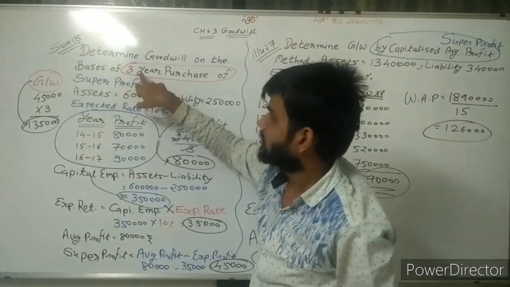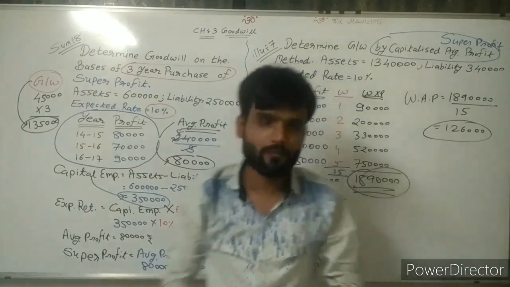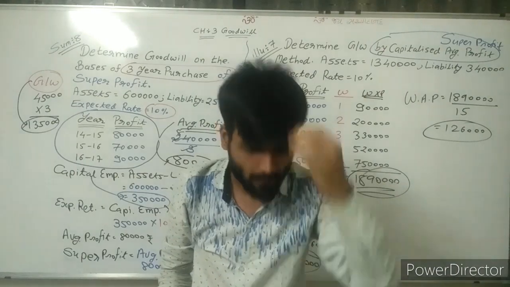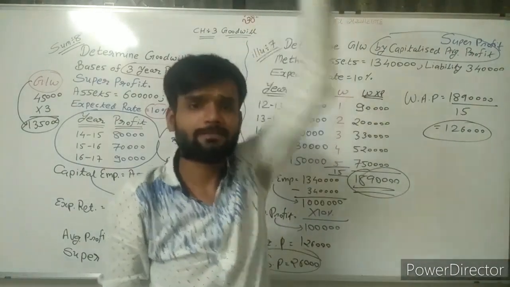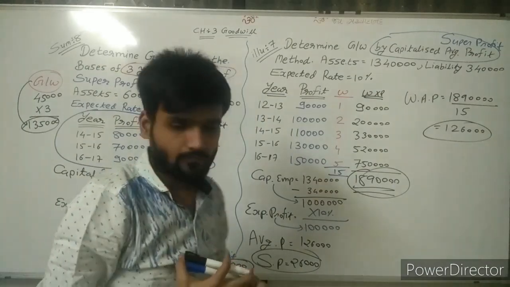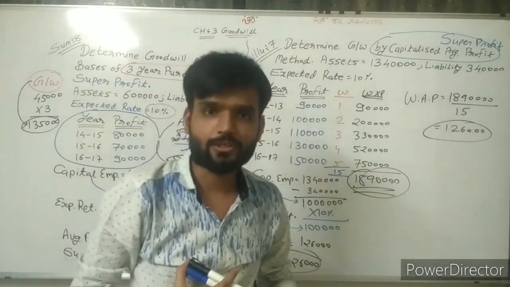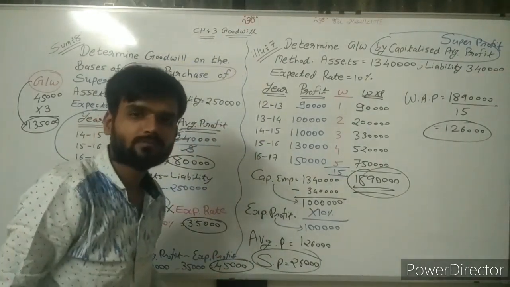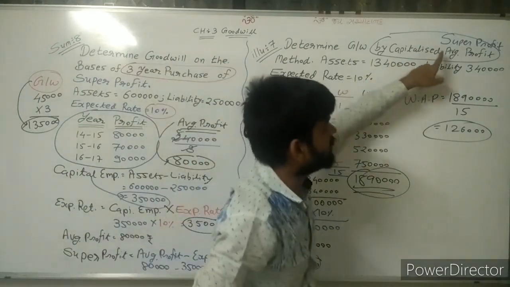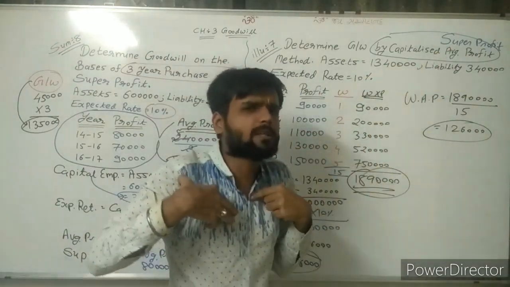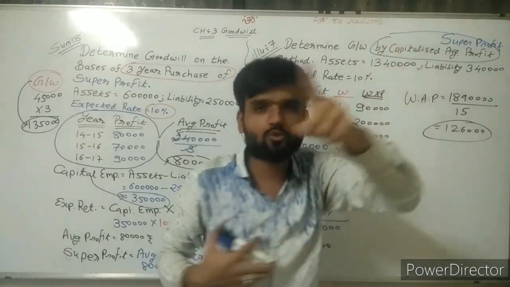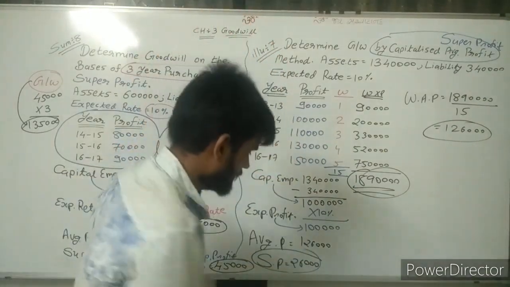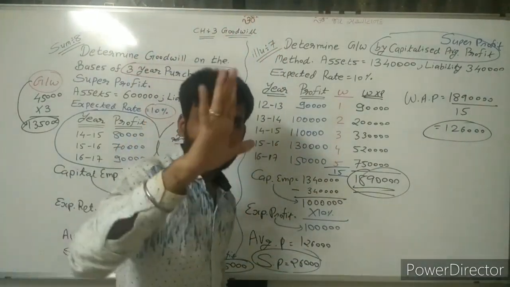And if the question is of this type, 3-year purchase of super profit, then super profit into 3 is your goodwill. Simple. But for simplification, try to understand. Here, what is given to you? Sir, here capitalization of average profit is given. But what are we doing first? Capitalization of super profit. So this super profit I need to capitalize.